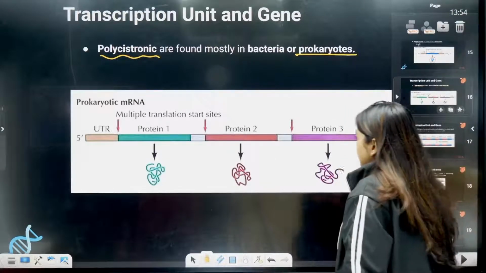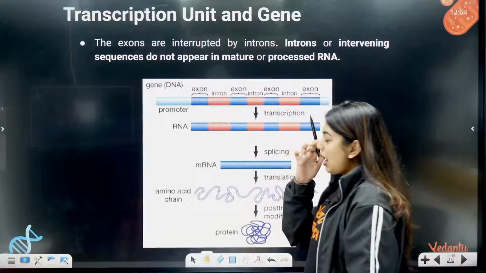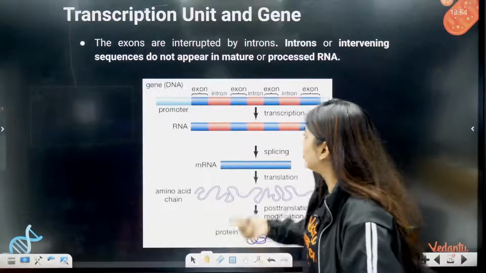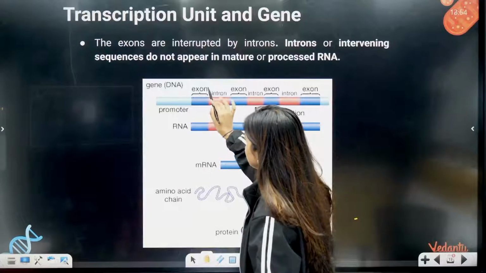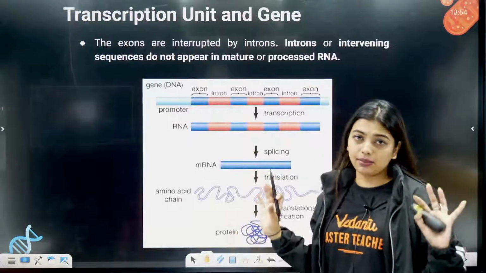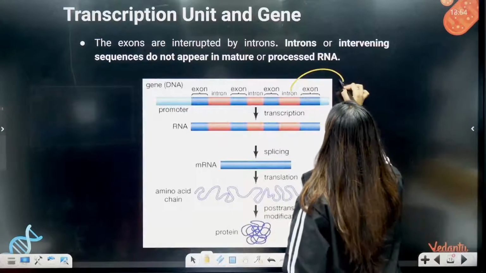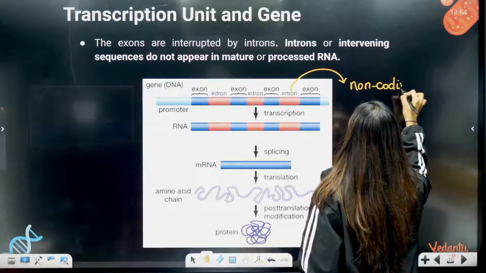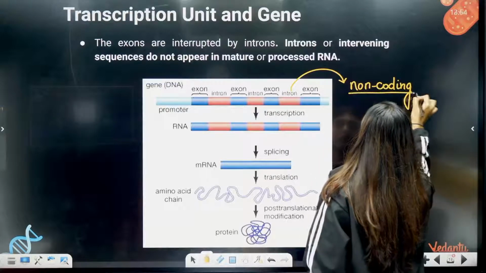Now what they are trying to say here is that in our eukaryotic genes there is something called a split gene. Like I told you, there are some regions which are exons and some regions which are introns. Introns are unnecessary. These introns are non-coding. They are not going to help in the formation of the protein. Then why do we need them?